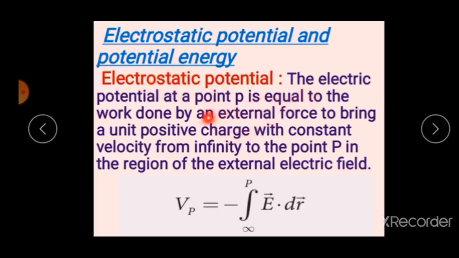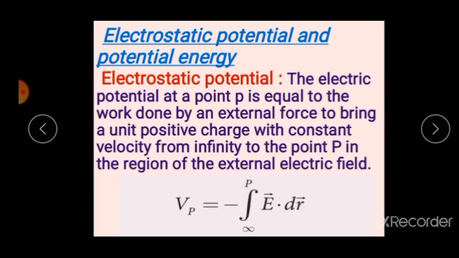The electric potential at a point P is equal to the work done by an external force to bring a unit positive charge with a constant velocity from infinity to that point P in the region of external electric field, is given by V is equal to minus integral of E vector into dr vector. Now listen student, from infinity to that point P, that is taking a limit infinity to point P.